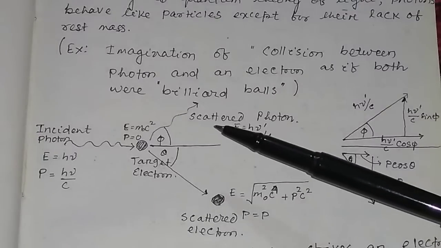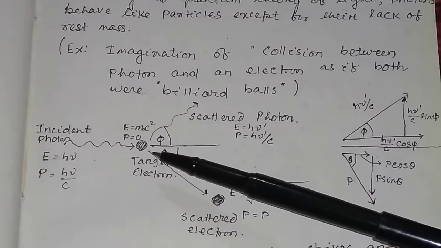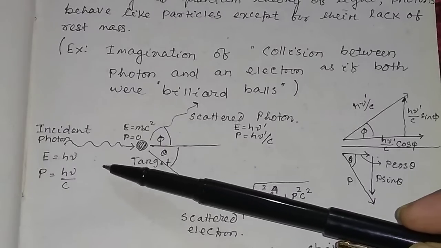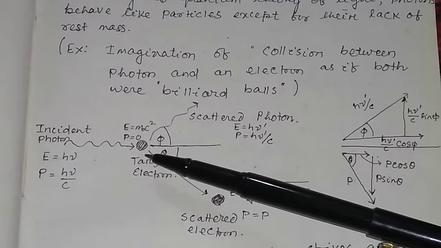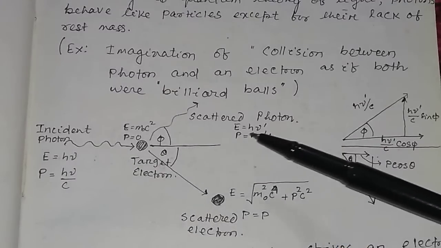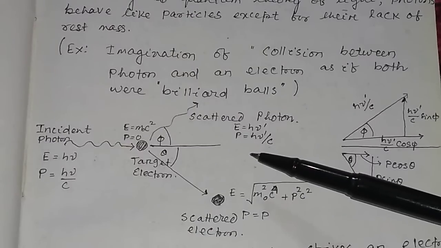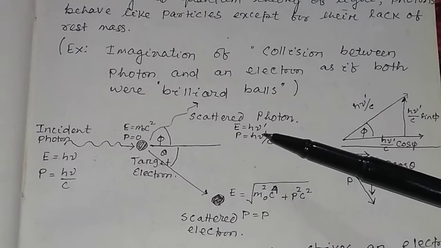But the collision is between two particles, and still there is a change in wavelength. So this proves the quantum nature of light, or the photon model.